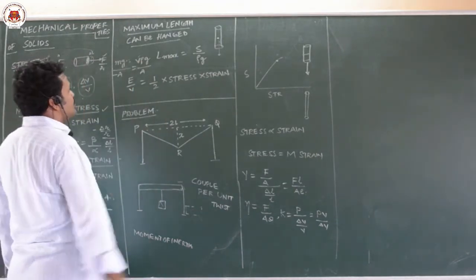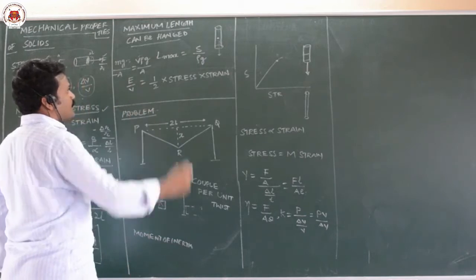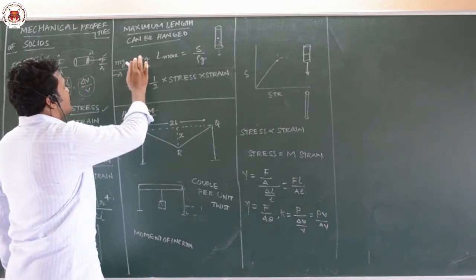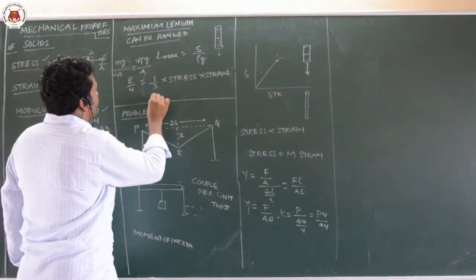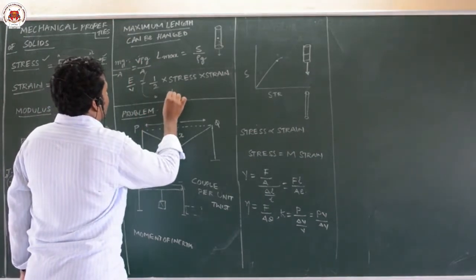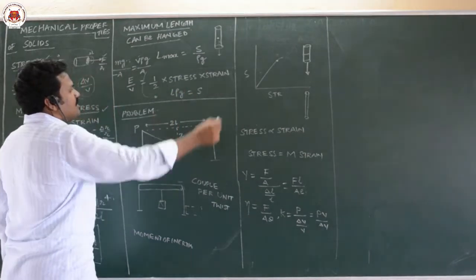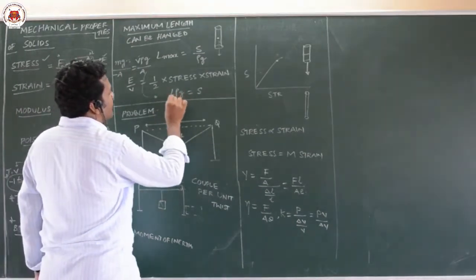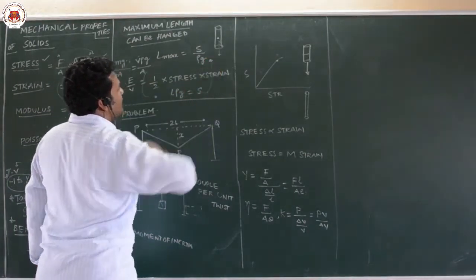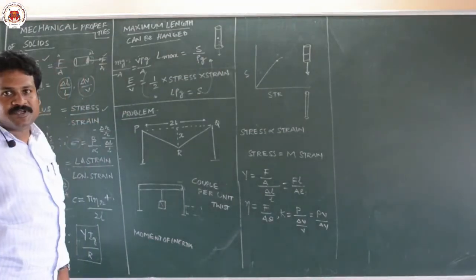So breaking stress is equal to L rho G. This is the breaking stress. From that, how much length can it hang? You make L the subject, you will get S by rho G. So this is the condition.